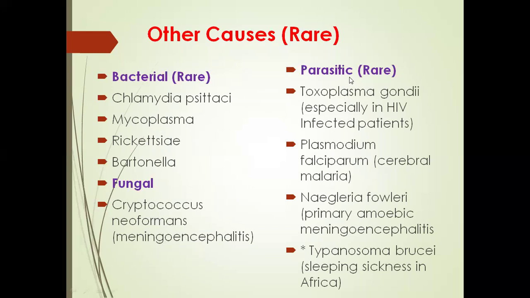And parasites also cause encephalitis very rarely, especially Toxoplasma gondii. So Toxoplasma gondii causes infection, especially in case of HIV infected patients because they are immunocompromised. And Plasmodium falciparum, which is a causative agent of malaria, causes cerebral malaria. And next, Naegleria fowleri. So it causes primary amoebic meningoencephalitis. It is also called a brain-eating parasite. And next, Trypanosoma brucei, which causes sleeping sickness in Africa.